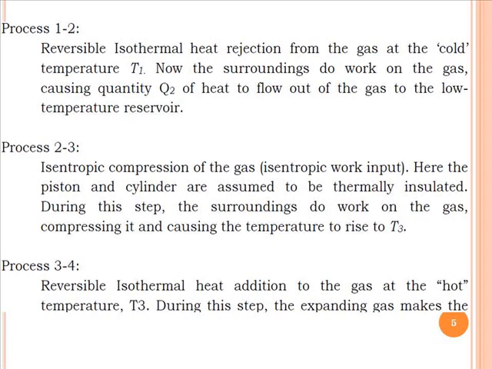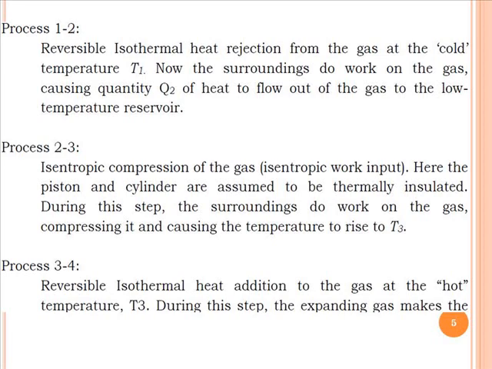In case of process 1 to 2, it is a reversible isothermal heat rejection process. During this process, the heat is rejected by the system at T1 temperature to the low temperature sink, Q2 amount of heat is rejected to the sink, and work is done on the system.